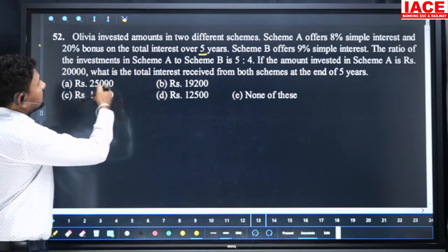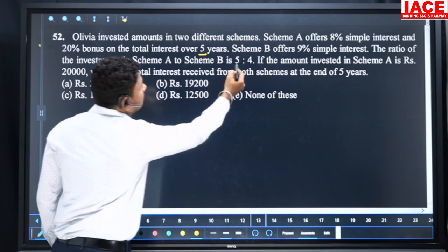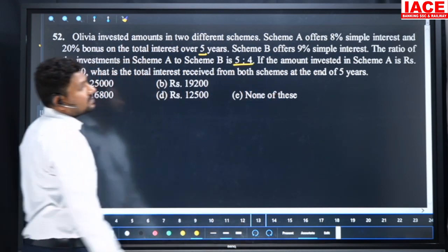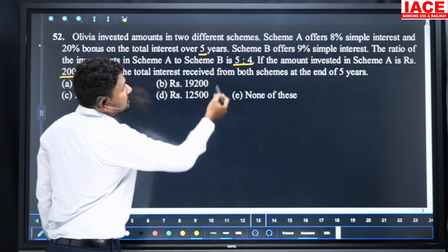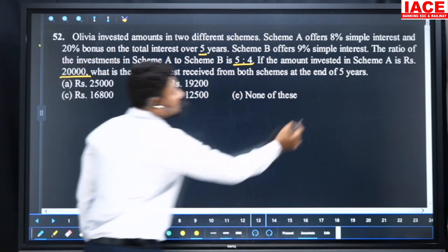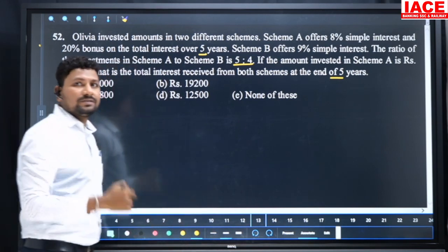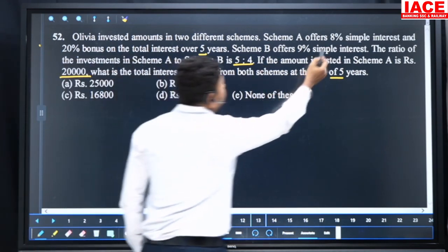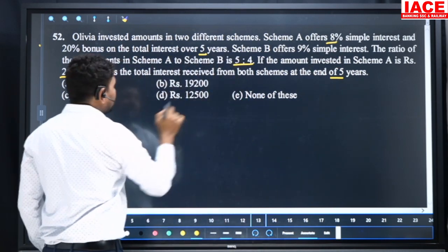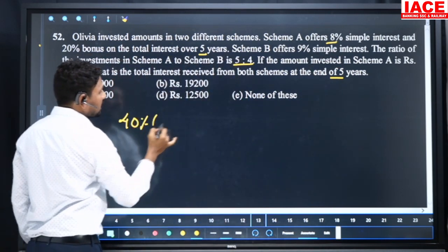Scheme B offers 9% simple interest for the same time. The ratio of the investment in scheme A to scheme B is 5:4. If the amount invested in scheme A is 20,000, what is the total interest received from both the schemes? At the end of how many years? 5 years. A scheme is 5 years, so B scheme is also 5 years. How much rate of interest? 8%. 5 years at 8% means 40%.